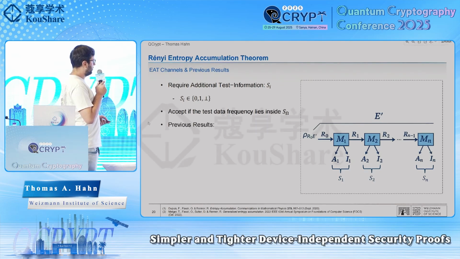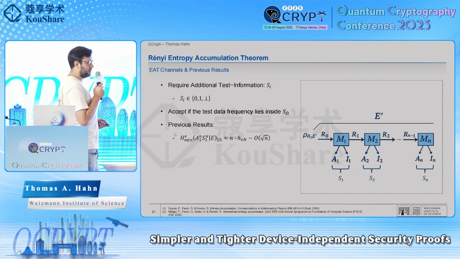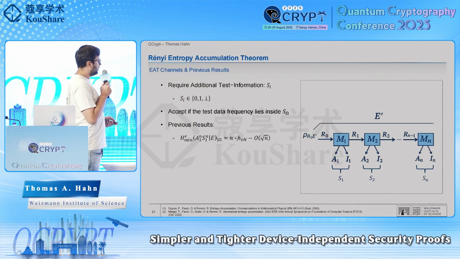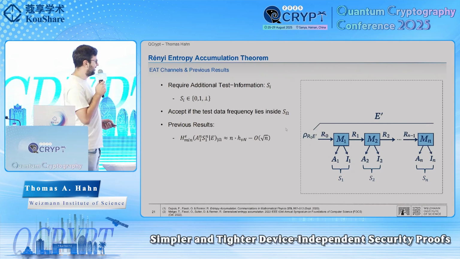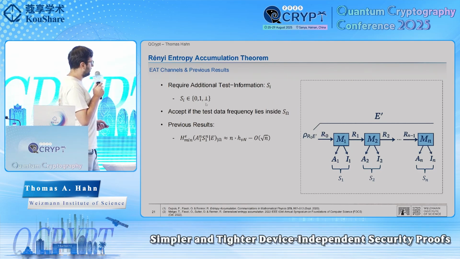So what was previously known about this? Well, EATs generally have the following structure. Here we have the smooth min-entropy over the whole protocol, and we say it accumulates linearly, where this is some single round contribution, and then you have some second order terms that are a little bit too complicated to write out. For those wondering why it's not just A_n here, but also the test data, this is a quirk of EAT proofs, but as I said, S is usually very skewed towards the perpendicular sign, so most of the randomness really comes from A_n.